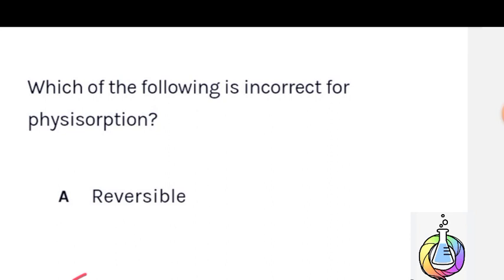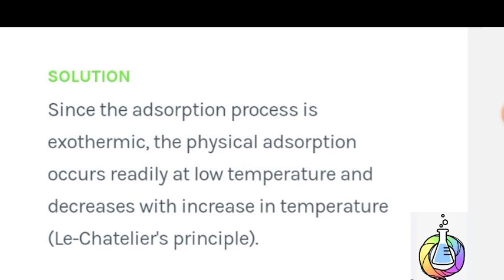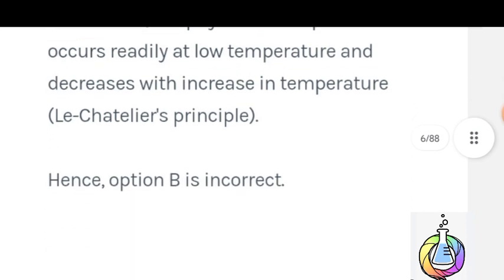Next question number third: which of the following is incorrect for physisorption? एक होता है कीमियोजॉप्शन, एक होता है फिजियोजॉप्शन सरफेस केमिस्ट्री के अंदर। जो फिजियोजॉप्शन, here is the solution. Since the adsorption process is exothermic, physisorption occurs readily at low temperature and decreases with increase in temperature. Therefore B option is the correct answer according to Le Chatelier's principle.